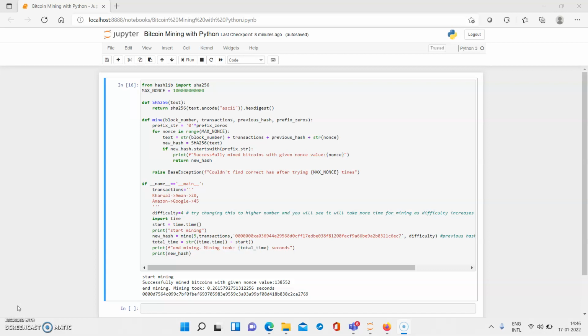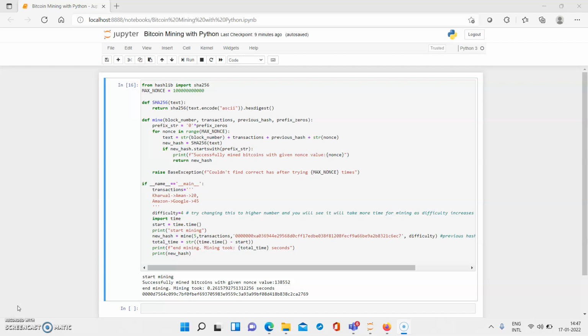And here there is a function, and that function is basically going to pass all the parameters that are required for mining the Bitcoin. And the final step is what? That is going to call the function using main, and that is going to create a dummy transaction for the Bitcoin, and that in a way makes the process more understandable.